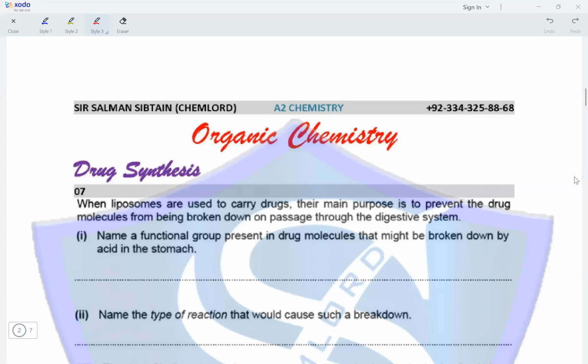Question 7. When liposomes are used to carry drugs, their main purpose is to prevent the drug molecule from being broken down on passage through the digestive system. Name a functional group present in drug molecules that might be broken down by the acid in the stomach. If we have an amide bond or an ester bond present in the drug molecule, these groups can be broken down by the acid in the stomach. Name the type of reaction that would cause such a breakdown. Since the acid is carrying out the breakdown, the type of reaction would be known as acid hydrolysis.